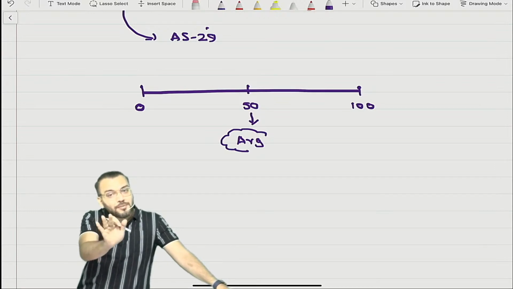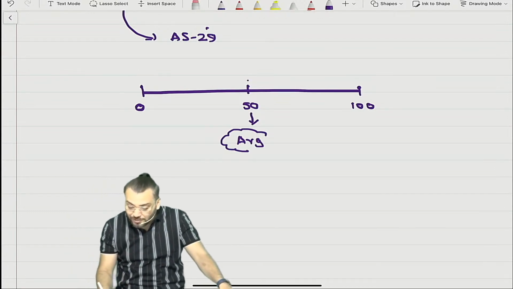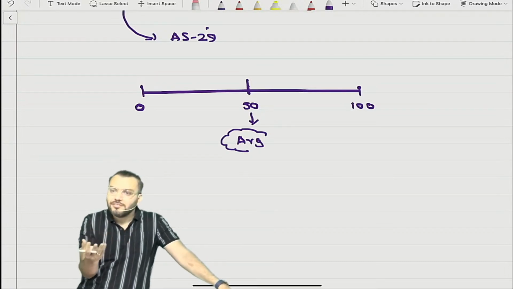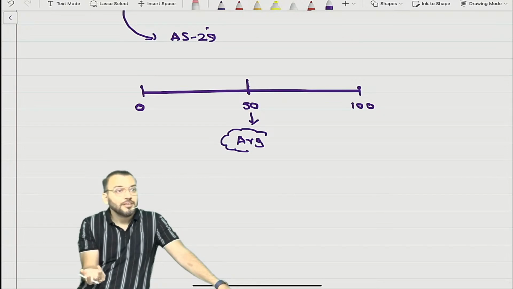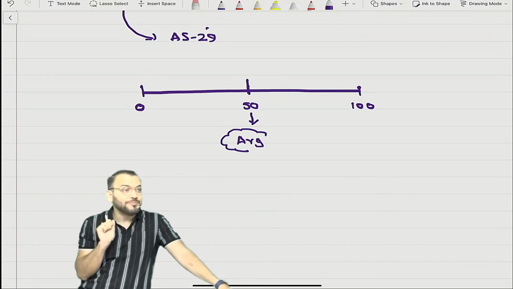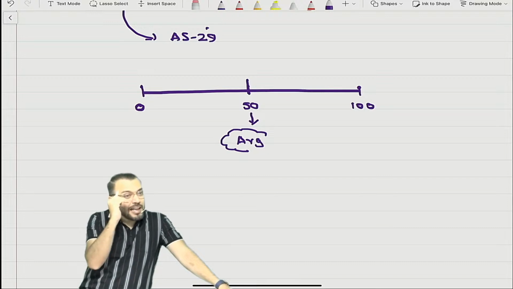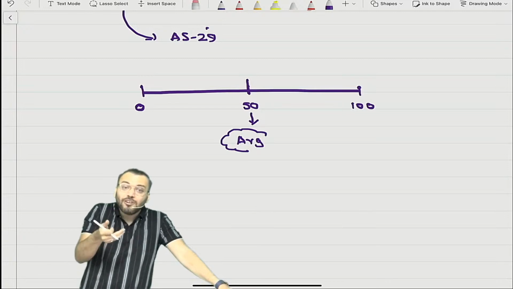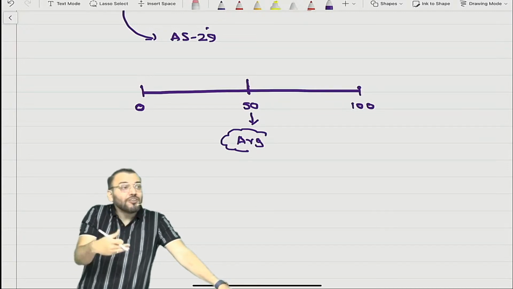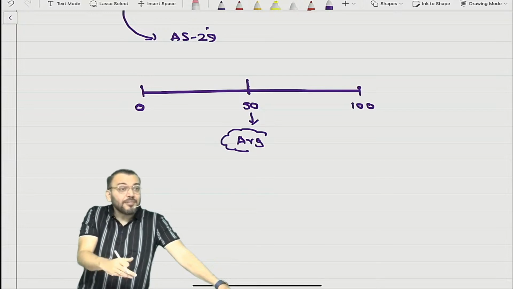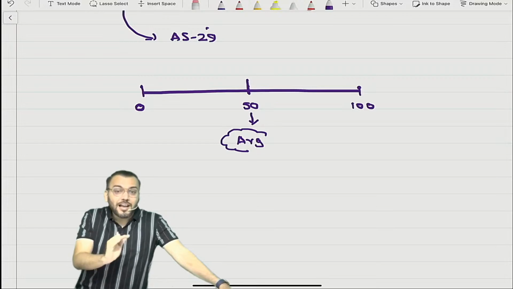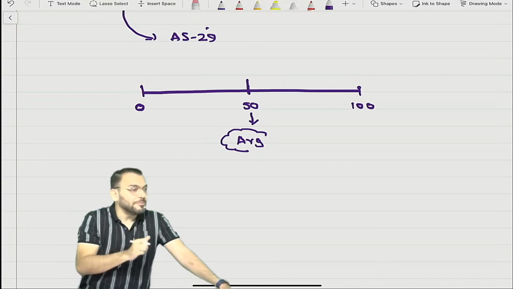ICAI knows that if you are average, you can become a CA. And they ask only 50 marks in all subjects. If you score 50 marks, you become a CA. We don't want a perfect answer from you. If you give an average answer, you will get 50% and you will become a CA. So the need is only average. So I don't require a correct or perfect answer from you. I require an answer from which you can get 50%.